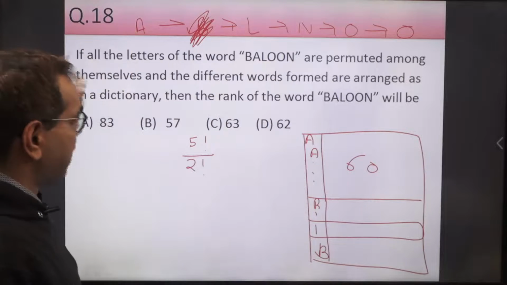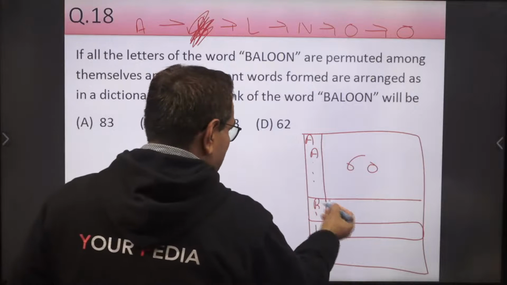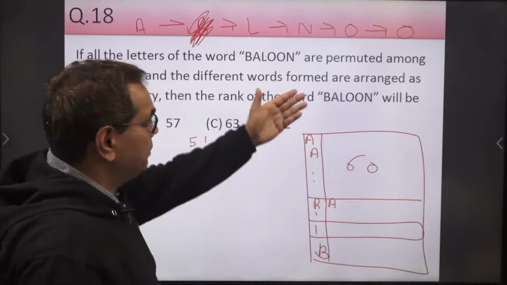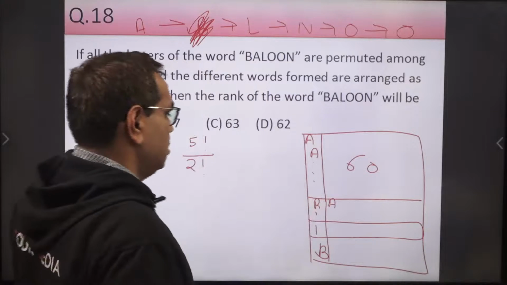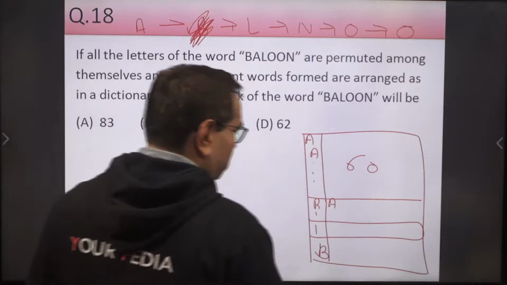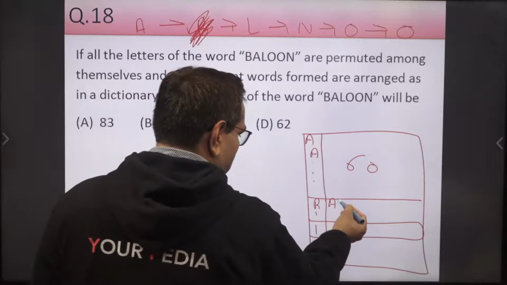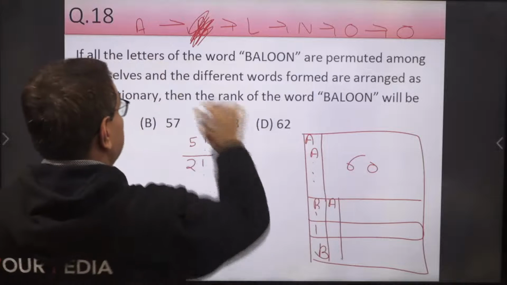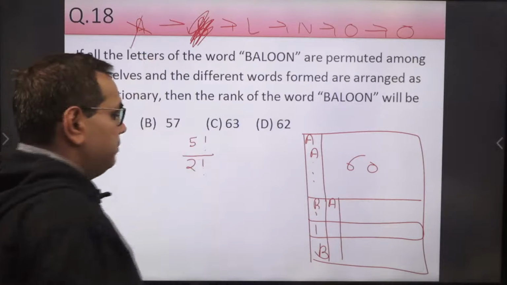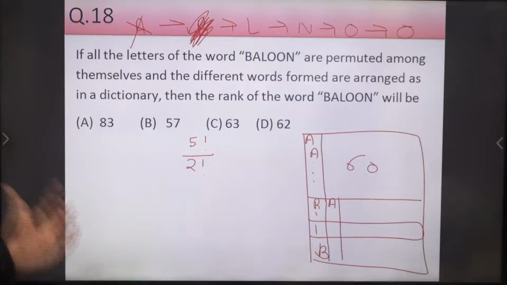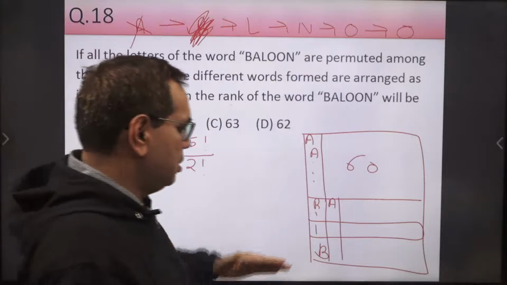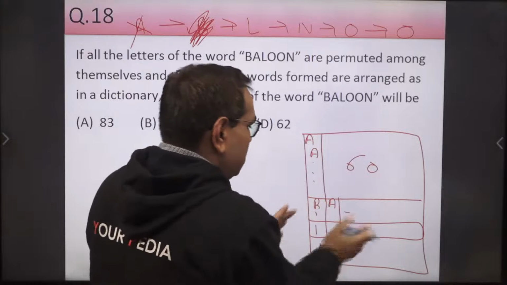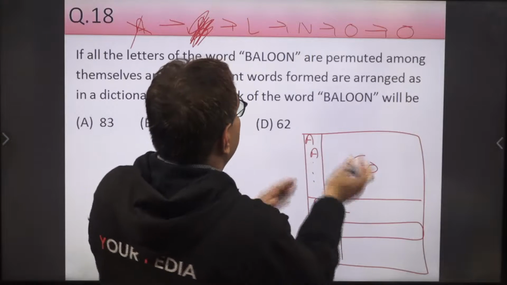They will start from A. So first of all we will write all the words starting from B, A, and our balloon will also be present in those. So now we need not go downward; we only form words starting from B, A. Now A is also fixed, B, A. This is fixed, it will not rotate.